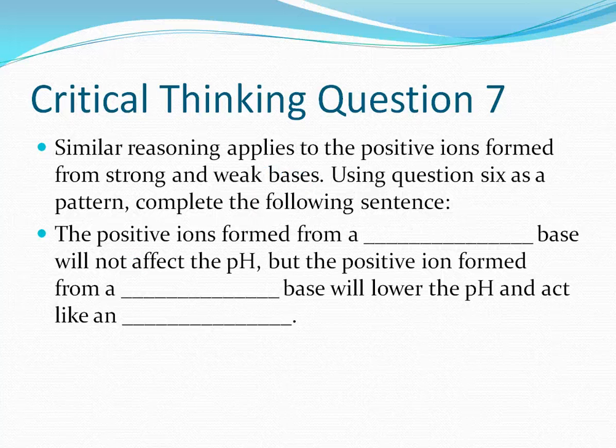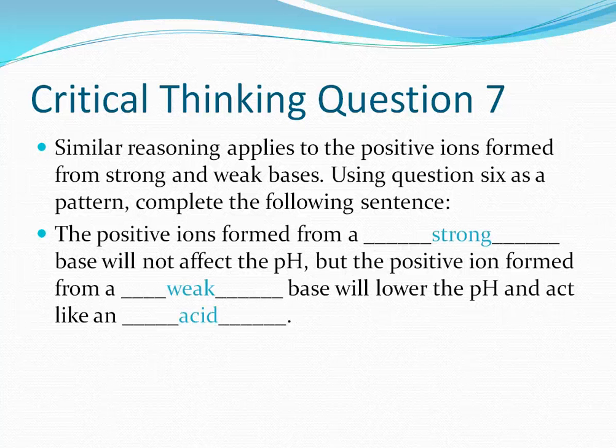Critical thinking question 7. Similar reasoning applies to the positive ions formed from strong and weak bases. Using question 6 as a pattern, complete the following sentence. The positive ions formed from a strong base will not affect the pH, but the positive ion formed from a weak base will lower the pH and act like an acid.